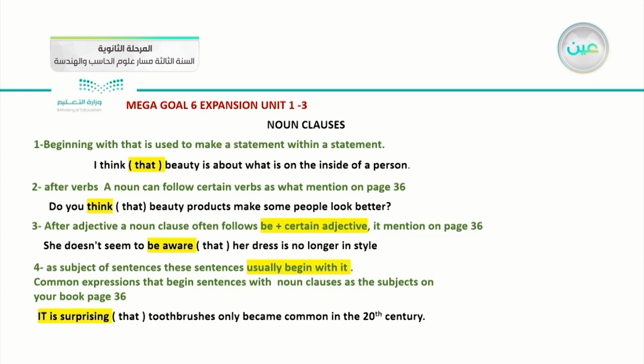They give this as an example: Do you think that beauty products make some people look better? What do you think about it? So think is a verb that can be followed by the noun clause that beauty products make some people look better. This is the second situation.